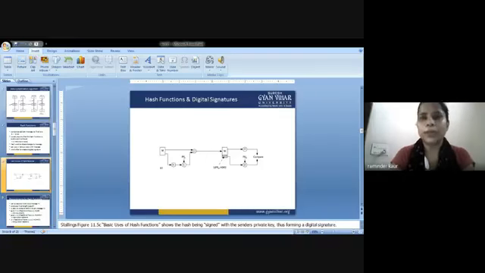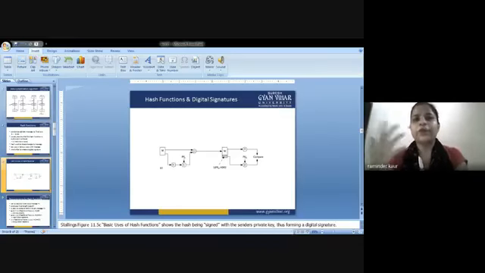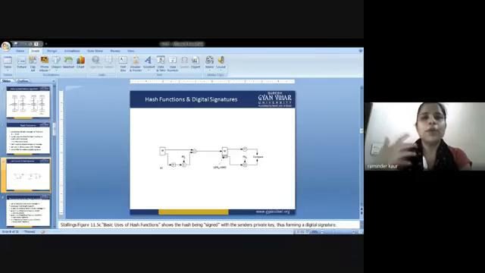What are the properties, or I can say characteristics, of the hash functions? In order to be an effective cryptographic tool, the hash function is desired to possess the following properties. The first one is pre-image resistance. So what is pre-image resistance?